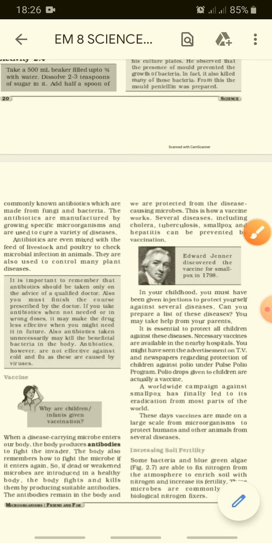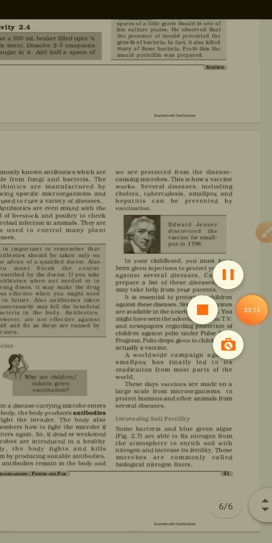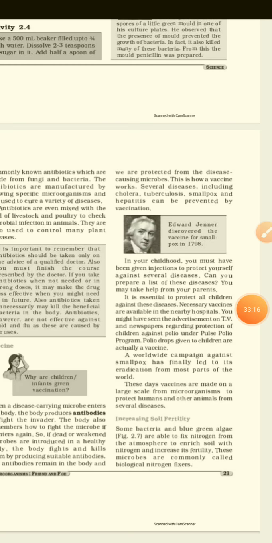In your childhood, you must have been given injections to protect yourself against several diseases. Can you prepare a list of these diseases? You may take help from your parents. Nowadays, from 1 year till 11 years, every child is getting vaccination at 1 year, 2 months, 3 months, 5 months, 6 months. Why? So that they can fight against diseases which may happen in the future. It is essential to protect all children against these diseases.